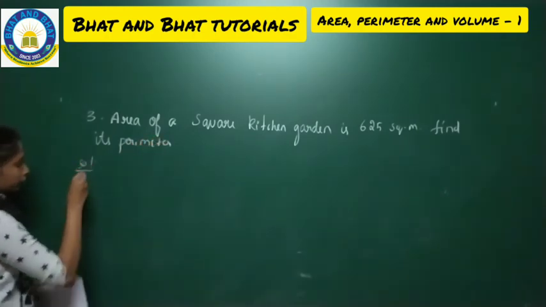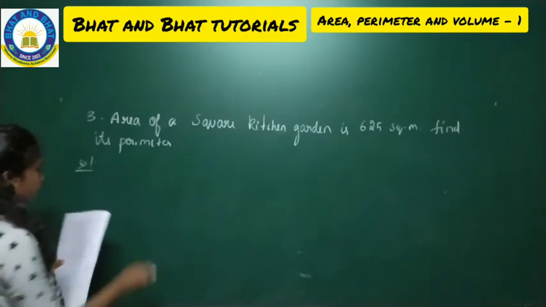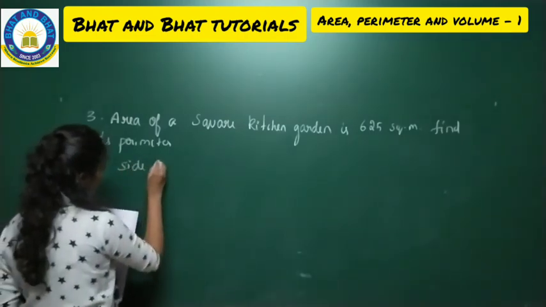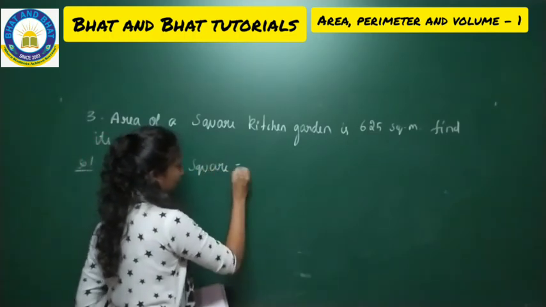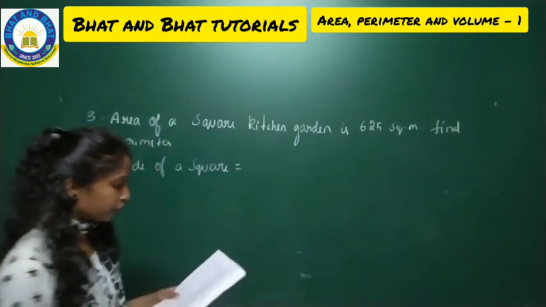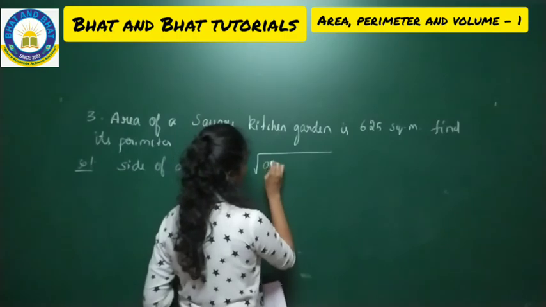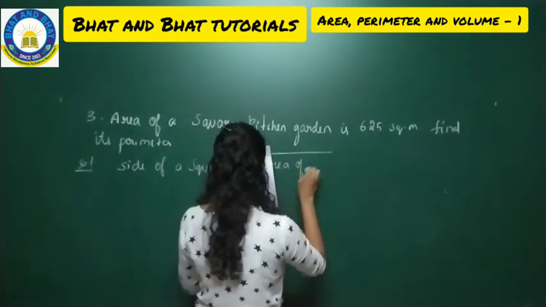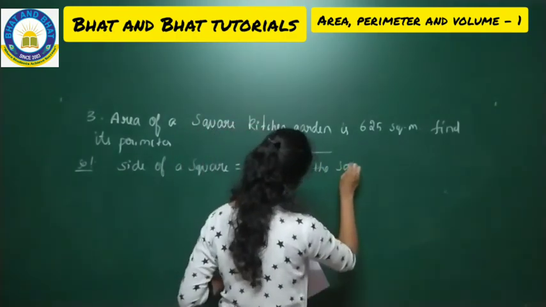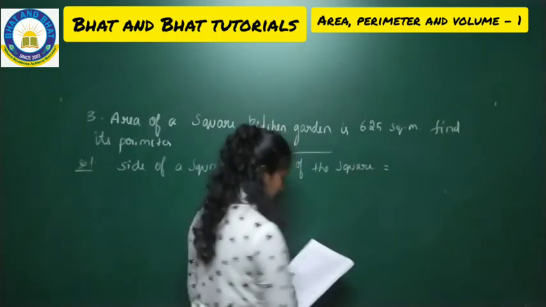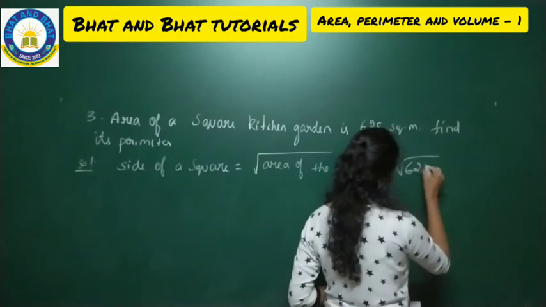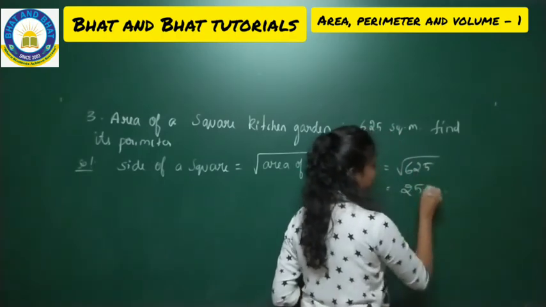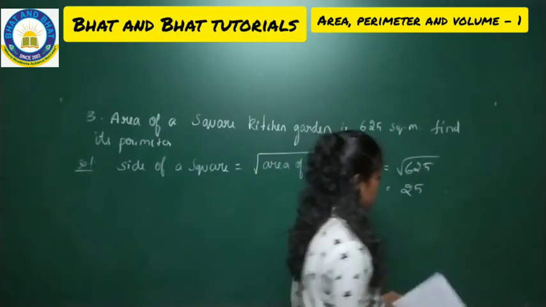So look into that. To find the perimeter, we have the formula. Side of a square will be equal to square root of area of the square. So what is the square root of area of the square here? Square root of 625. So that is nothing but 25 into 25, 625.